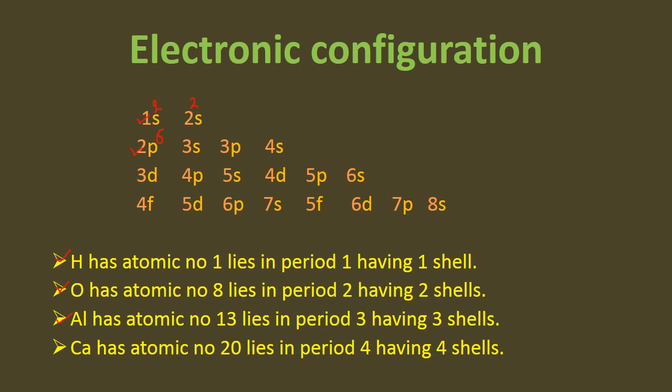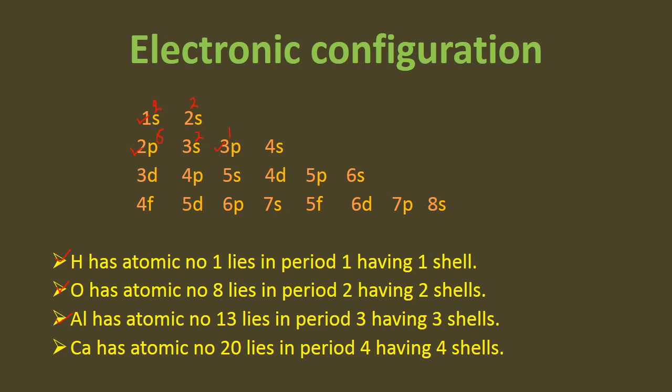Now they are 6 plus 2, 8 plus 2, 10. S will accommodate 2. Now it's going to be 12. And the remaining one will be in 3p. So in this way, aluminium has 3 shells, and it belongs to period number 3.